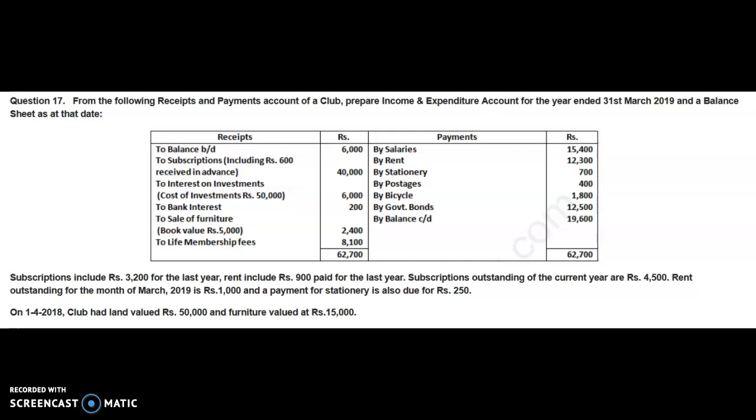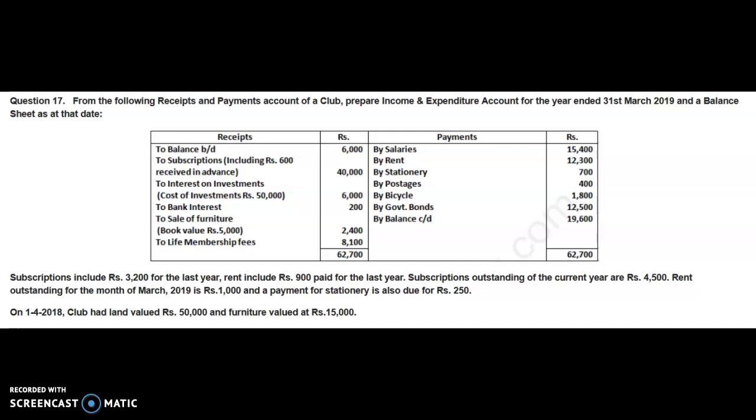So here on 1st April 2018, club had land valued 50,000. It is our asset to be written in the asset side. Then furniture valued rupees 15,000 to be written here 15,000. So this way we will write all the amount of assets and liabilities here.